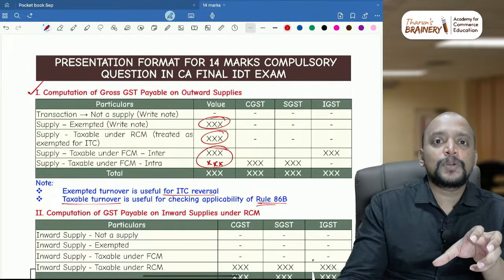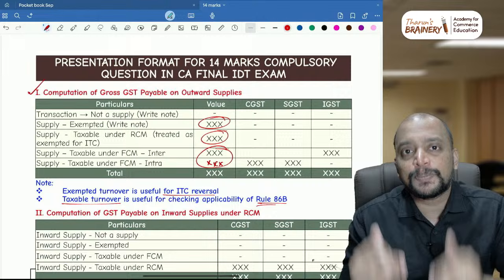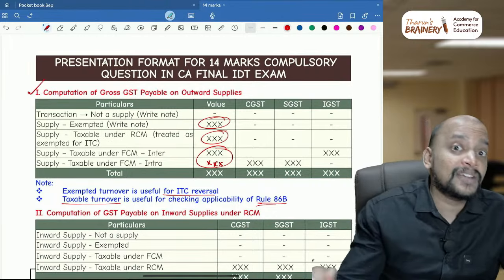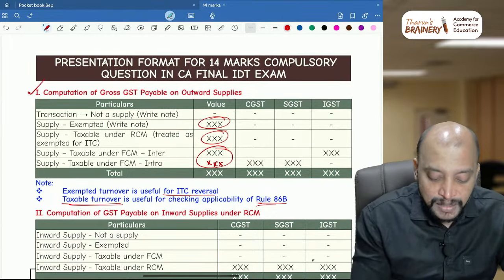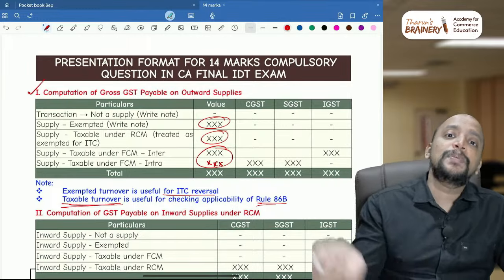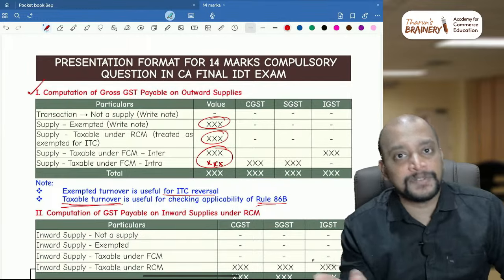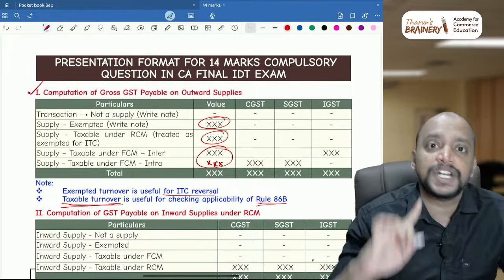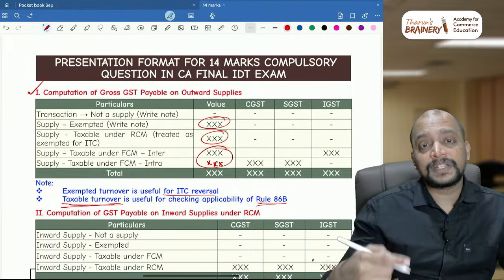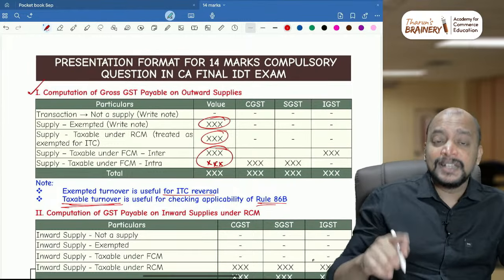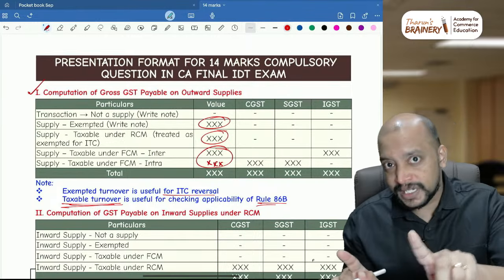So as it is without payment of IGST option, you just write the explanation and don't count that for the purpose of rule 86B taxable turnover, but that will be counted for the purpose of aggregate turnover. While determining aggregate turnover, zero rated supplies will be taken, but don't count it for rule 86B. Got it? Keep that in mind.